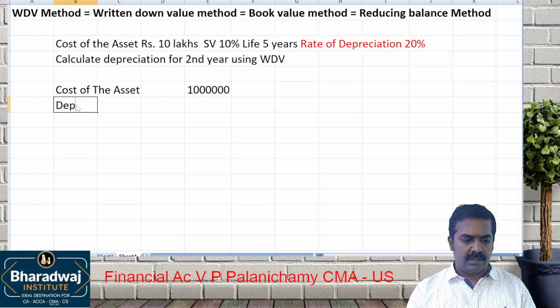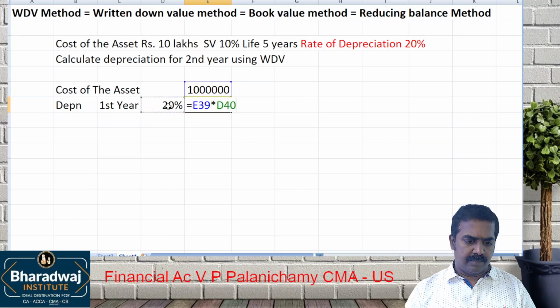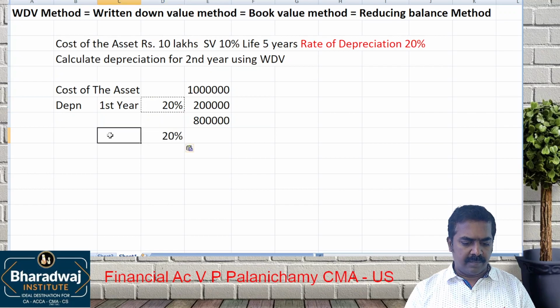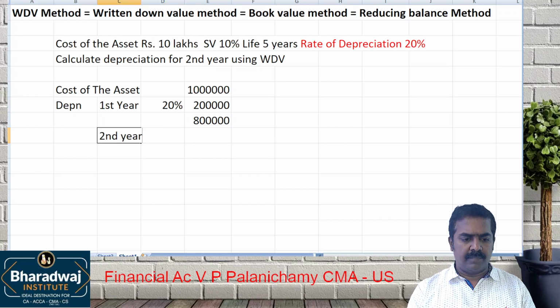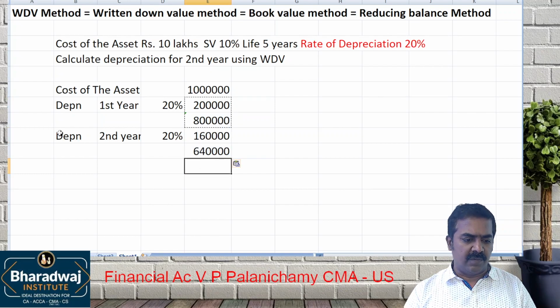Depreciation for the first year, how much will it be? How much percentage? 20%. Depreciation is 20% on 10 lakhs. How much will it be? 2 lakhs. So 10 lakhs minus 2 lakhs will give me 8 lakhs. Depreciation for the second year will be 8 lakhs into 20%, 1,60,000. 6 lakhs 40 thousand will come.